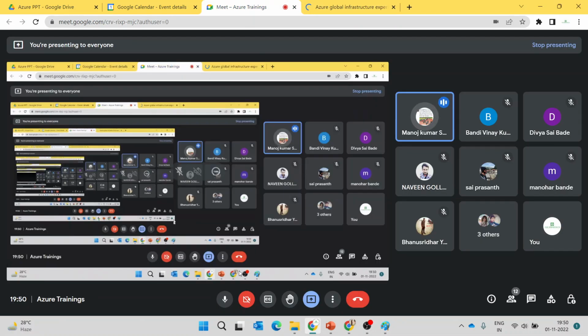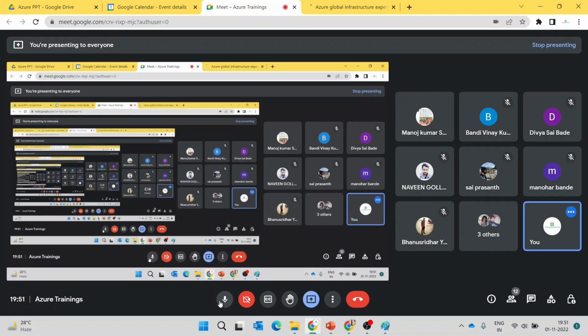Small query: do we cover topics like converting the existing on-premises data to the cloud data also? On-prem to cloud. You are asking about on-prem data to cloud, right?